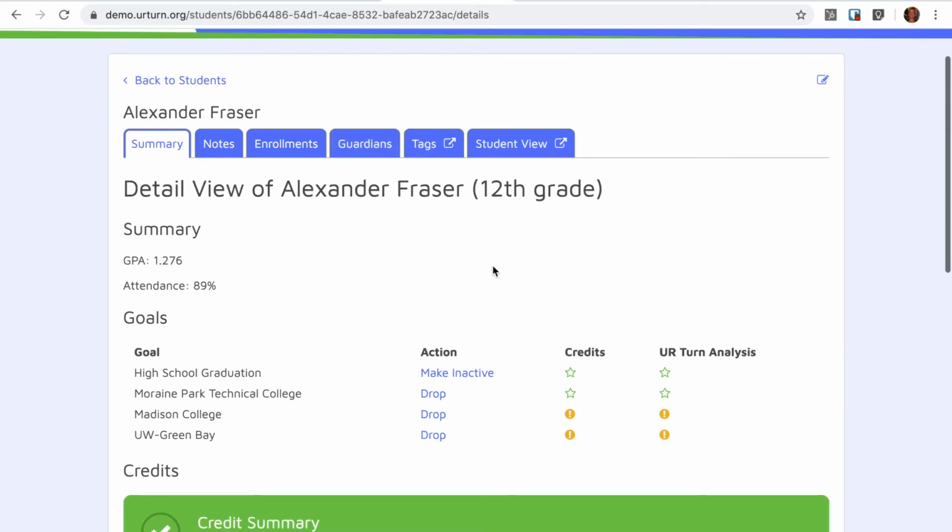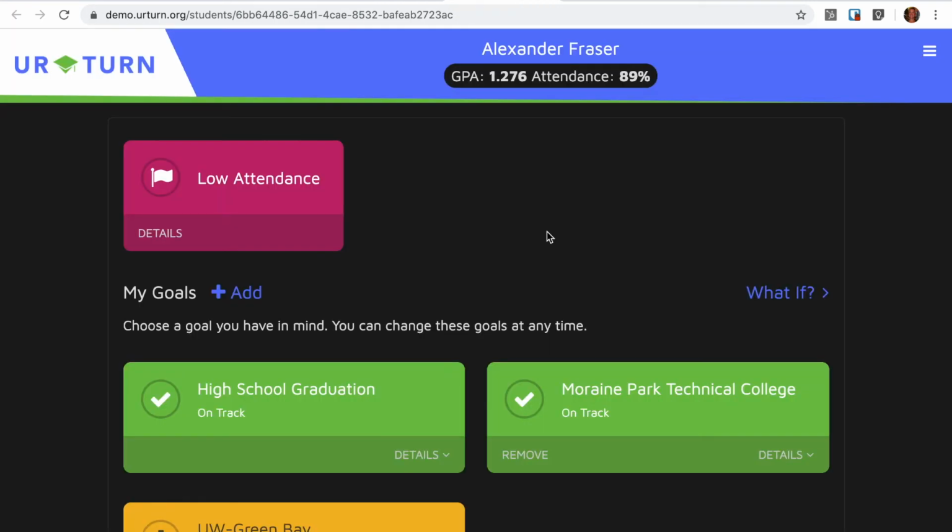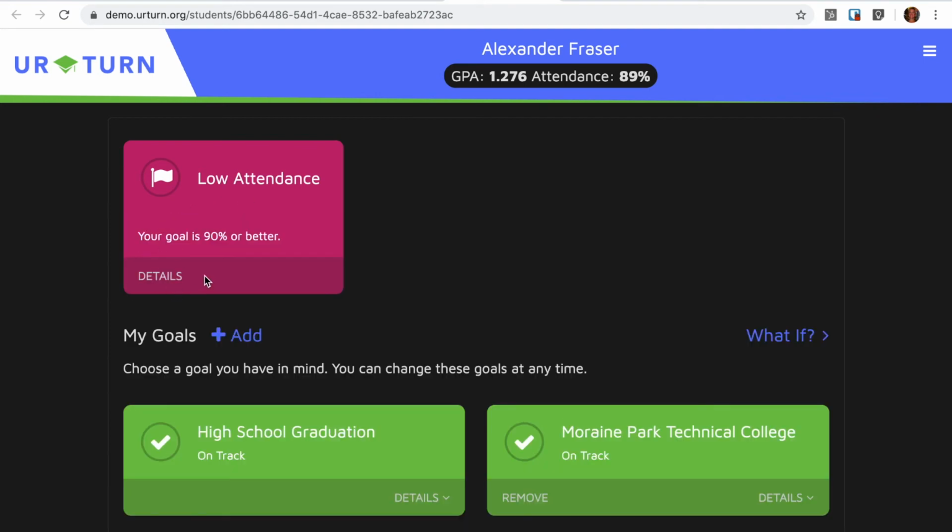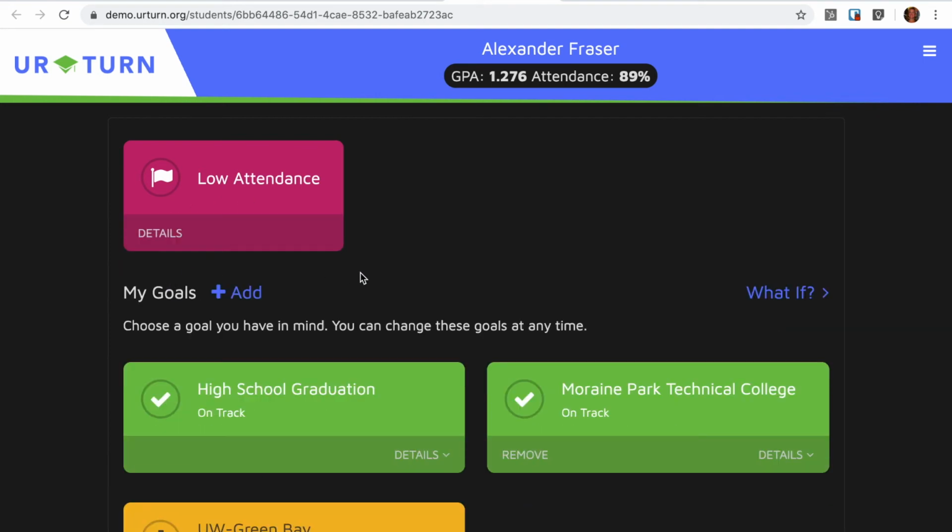As well, if the counselor is sitting with Alexander in her office, she might say, let's jump out to your dashboard and see what's going on, Alexander. So this is the view that Alexander and his parents see when they log on. This is mobile enabled, so it's ideal for smart devices, tablets, desktops, and laptops. A red flag has popped up in Alexander's case because he is not hitting the 90% goal of attendance. So that's a heads up to him and his family.